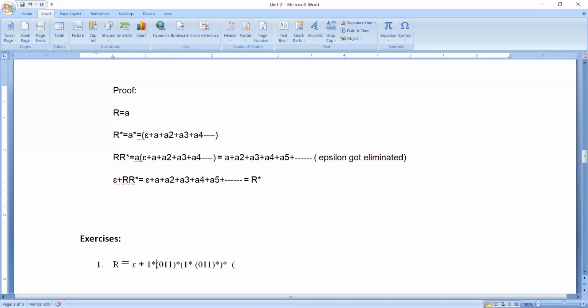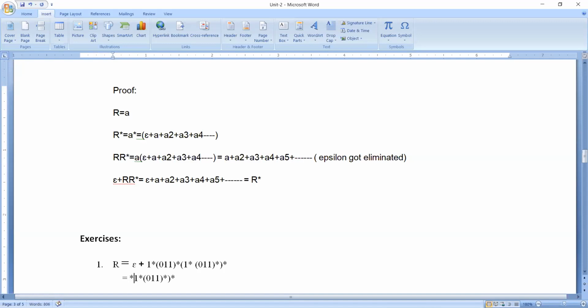So here it is available in the form of epsilon plus r star. So the answer will be r star only. What is r? 1 star into (0 1 1) whole star, whole star. So this is going to be r star.